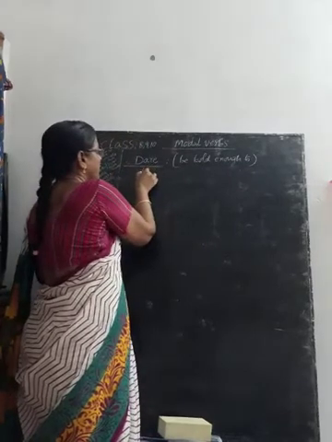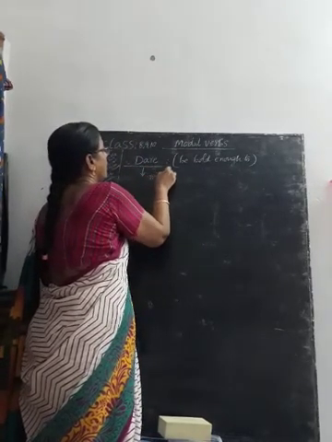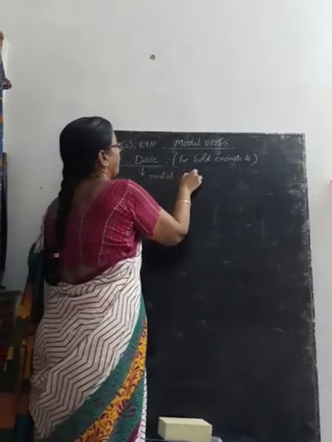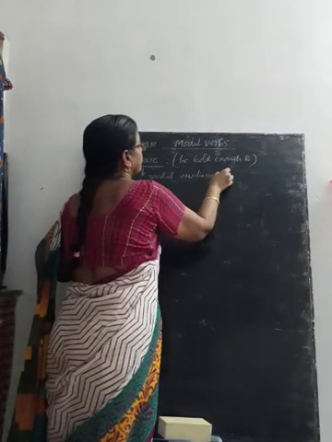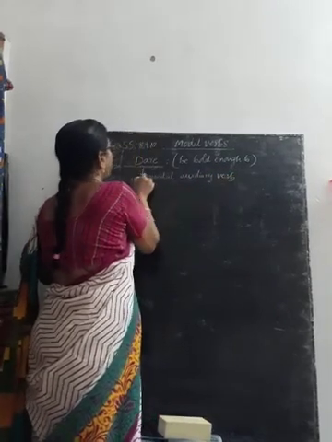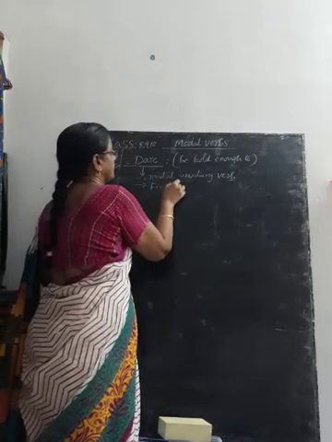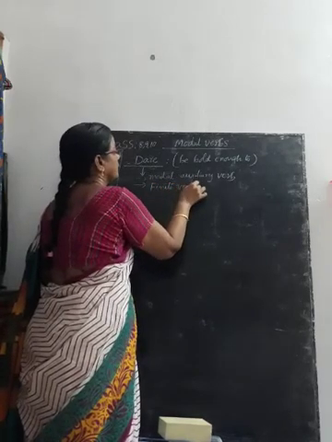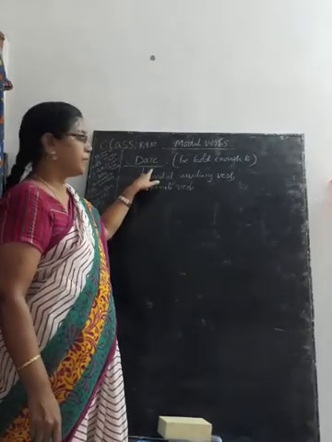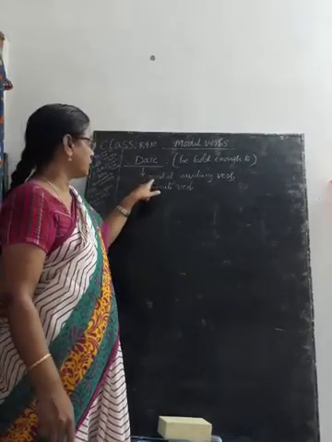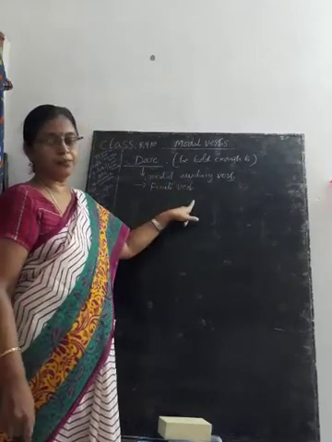We can use dare as a modal auxiliary verb and a finite verb. Modal auxiliary verb dare can be used in two ways, as a modal auxiliary verb and a finite verb.